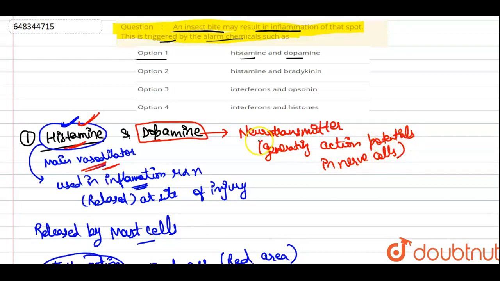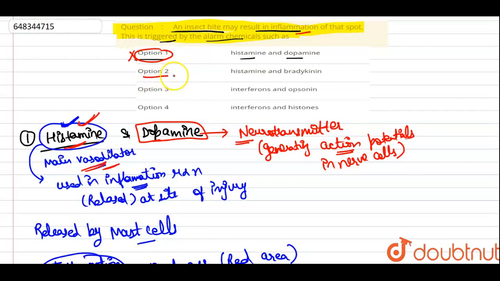In the nerve cells, it is a neurotransmitter and its role is in generating the action potential, not in the inflammation. So option 1 is not a correct option.